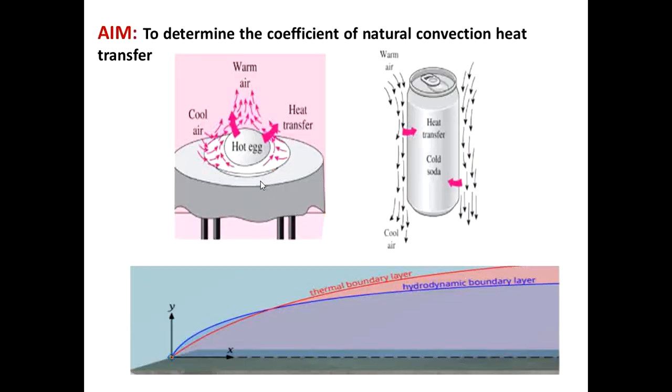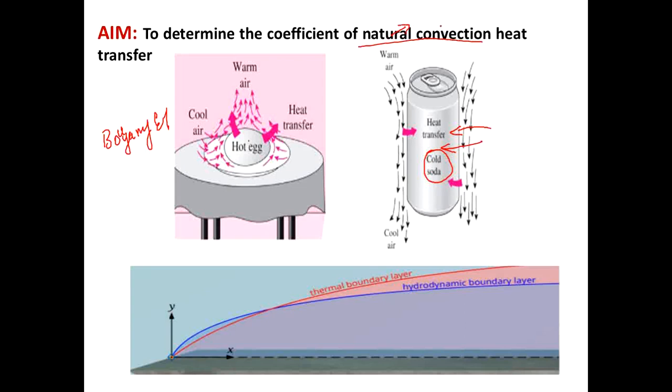Consider a hot egg. You keep it on the table, and due to natural convection the heat will be transferred from the egg to the surroundings because of the buoyancy effect. In the same way, with a cold beverage, heat will be transferred from outside to inside just because of the temperature difference. That means heat will be transferred through the fluid in the mode of natural convection.